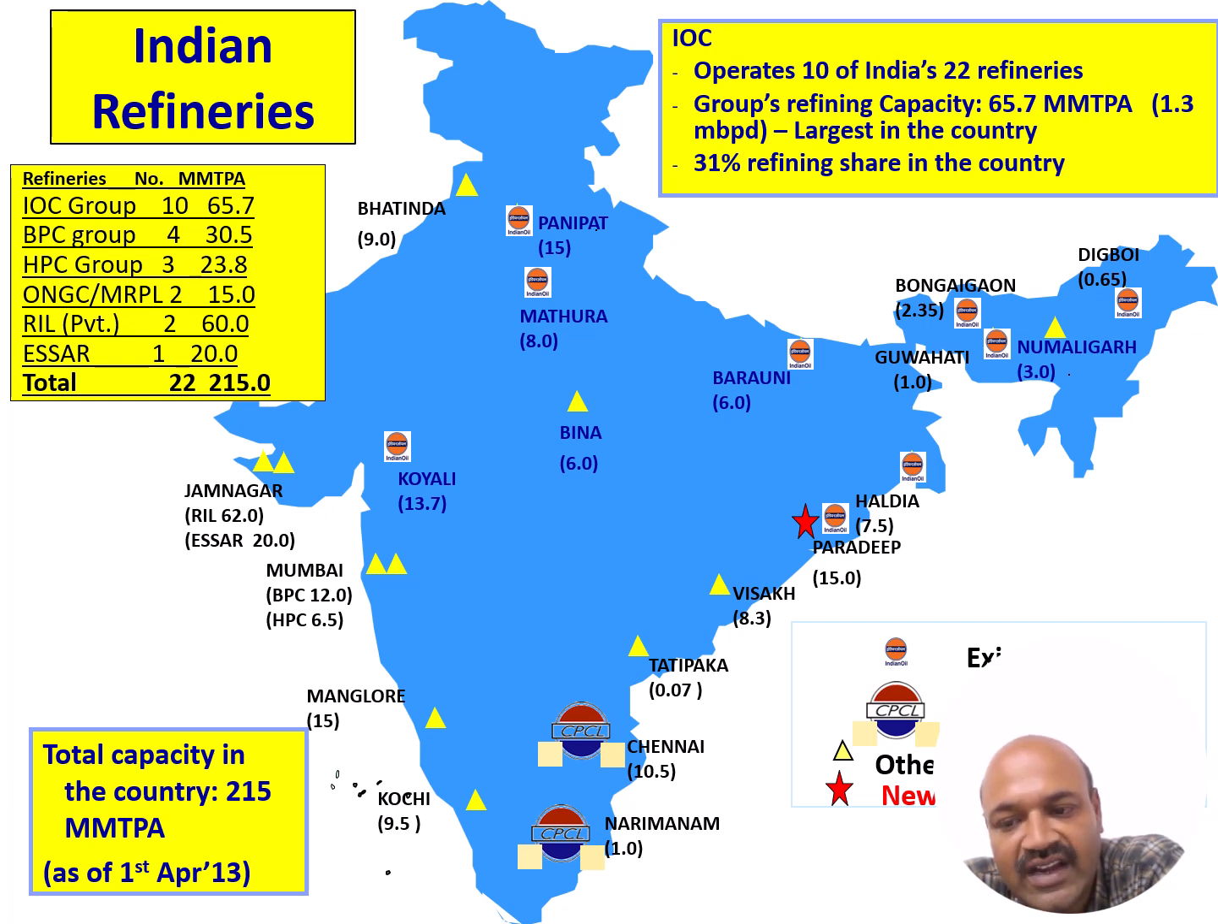With the commissioning of the Bathinda and Bina refineries, the total installed capacity of Indian refineries has increased to 213.1 million metric tons per annum. Among these, Indian Oil Corporation owns 10 refineries out of 22 in this country, with 65.7 million metric tons per annum refining capacity. That means 31% of the country's refining capacity is with IOC.